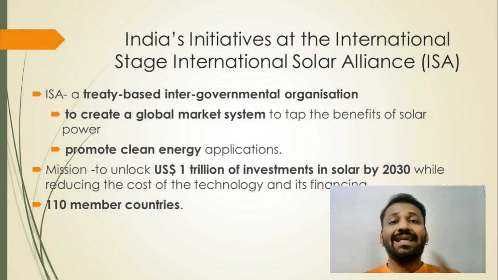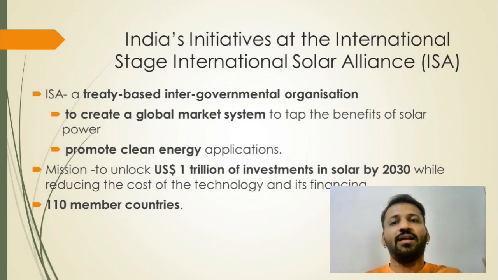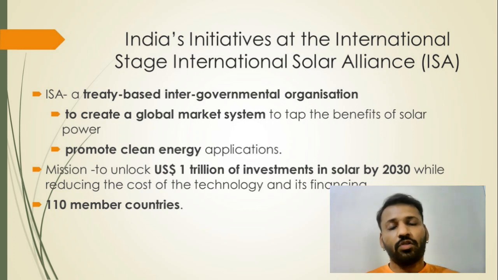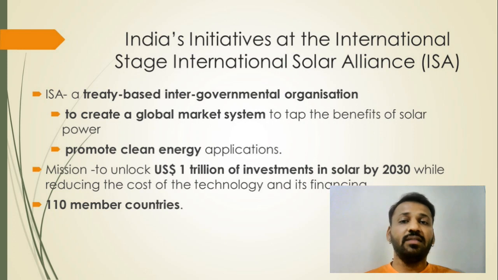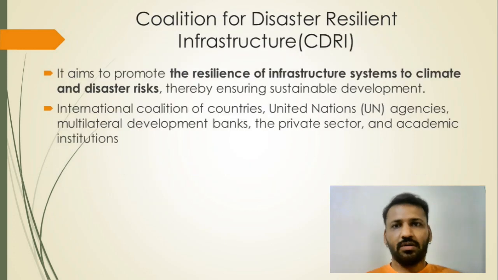Okay, so the ISA members have decided to gain this huge amount of finance among themselves. We have seen that 26% of India's energy by 2030 will be from solar energy, so this much finance is very much required. Currently there are 110 member countries, so the ISA is very important.